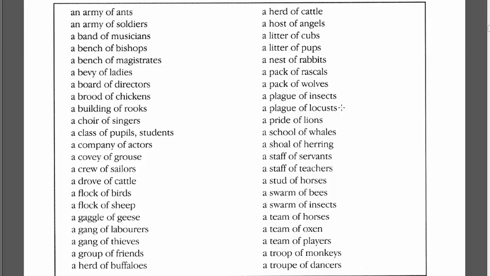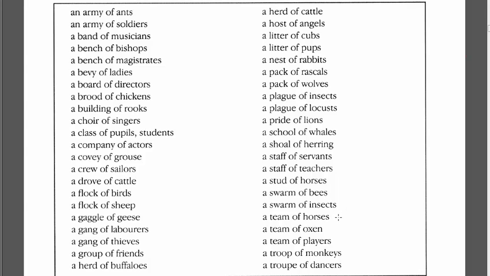Now locusts are grasshoppers during their swarming phase. So grasshoppers are a type of insect, so we've got plague for insects and locusts there. Then we've got a pride of lions, a school of whales, a shoal of herring, a type of fish, a staff of servants, a staff of teachers, a stud of horses, so this is male horses used to breed. Then we've got a swarm of bees, a swarm of insects. Bees are a type of insect, so we've got the double use of the group term swarm.